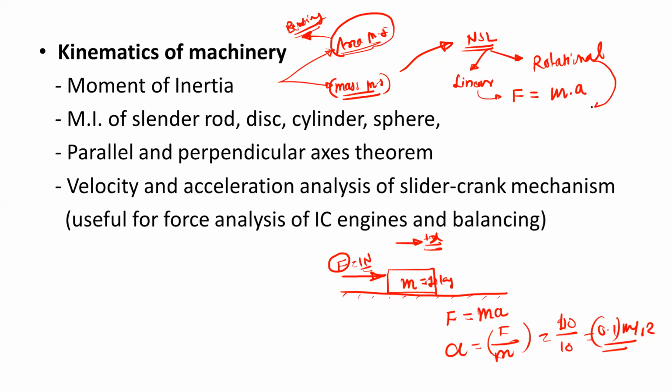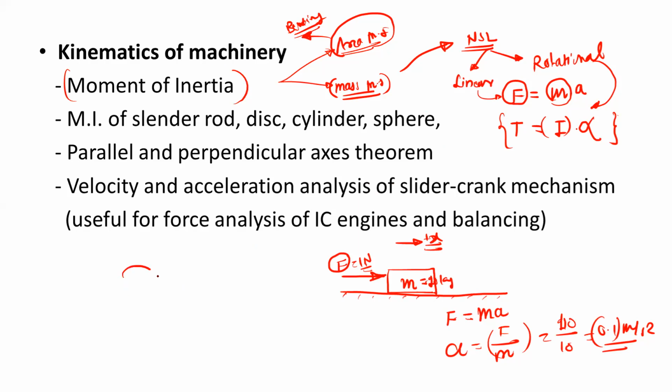For rotational motion, we have a similar equation. Just replace this force by the torque. This acceleration will be angular acceleration and this mass will be replaced by the mass moment of inertia. So this is the significance of mass moment of inertia. For such calculations, we need the mass moment of inertia. So where do we use this exactly? This is used in rotating machine parts. It may be a flywheel, turbines.